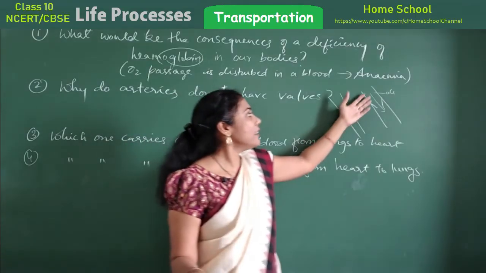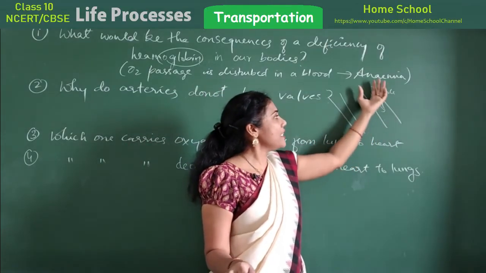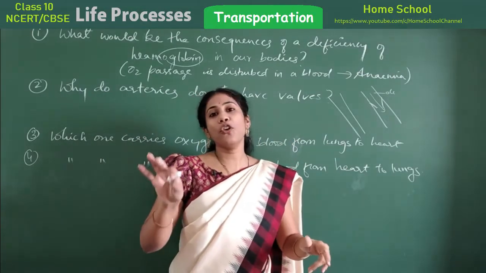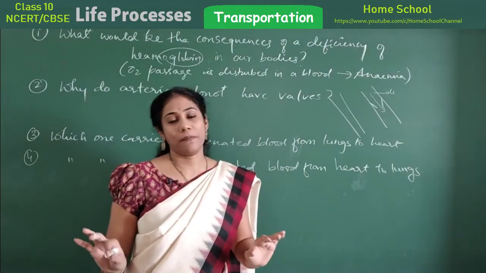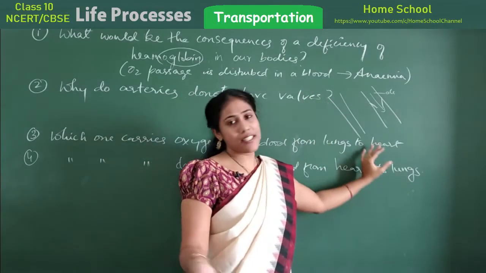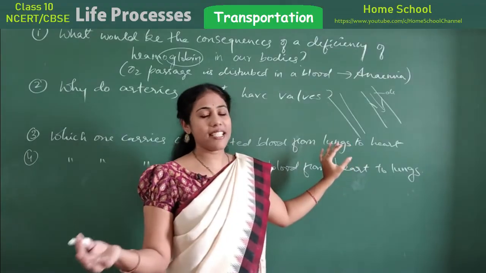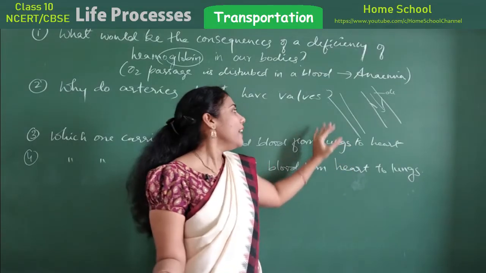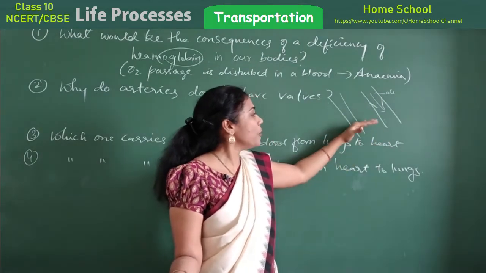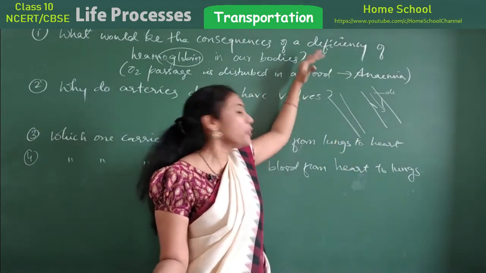Actually the blood flows in a vein with less pressure, but in an artery the blood flows with very high pressure. And it's an oxygenated blood. Arteries always carry oxygenated blood. They are coming at a stretch with a particular pressure, so that blood will never go back.